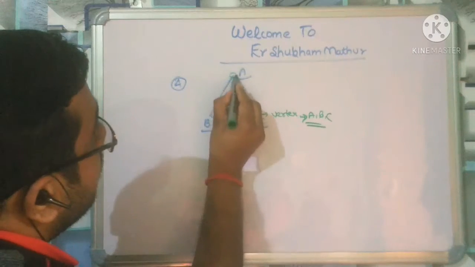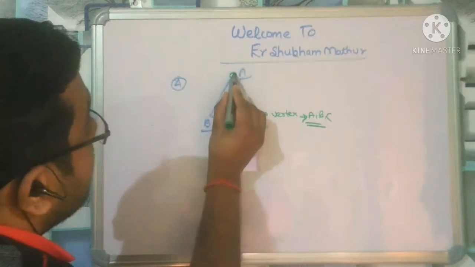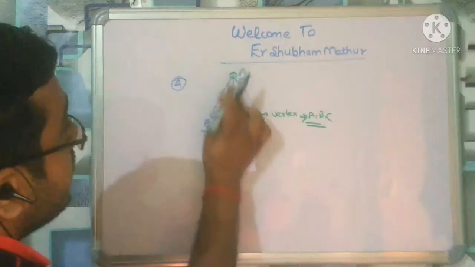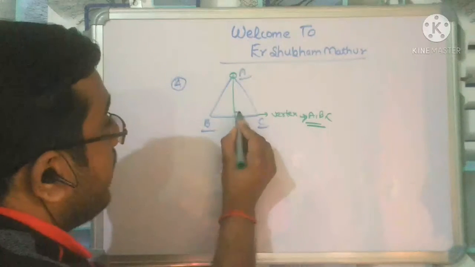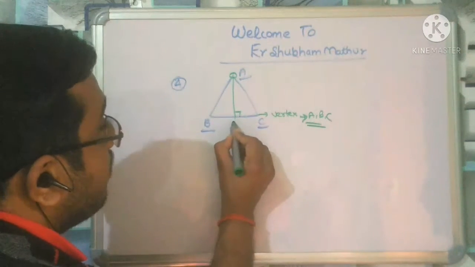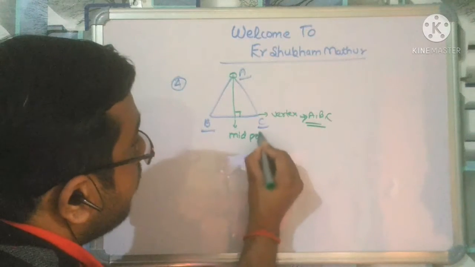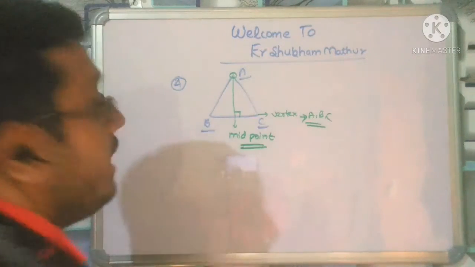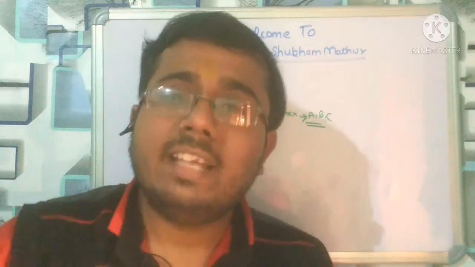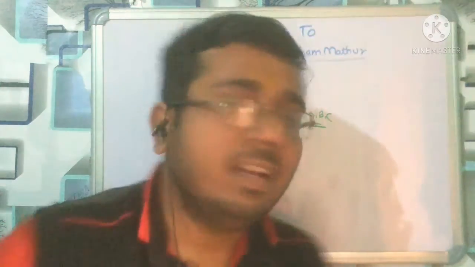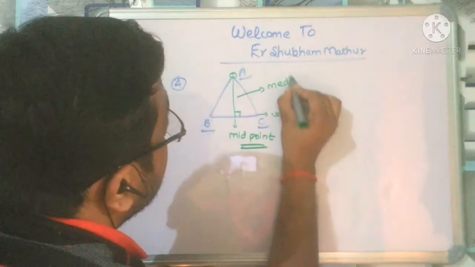Whenever a line from any vertex falls on the other side of the triangle at the midpoint of that side, this line is going to be called the median. This is nothing but the median.